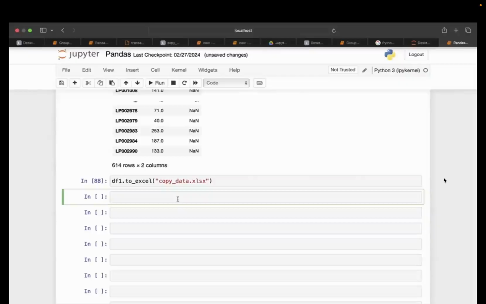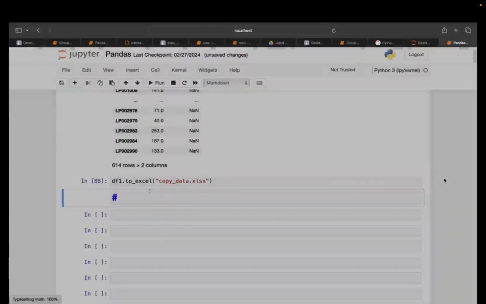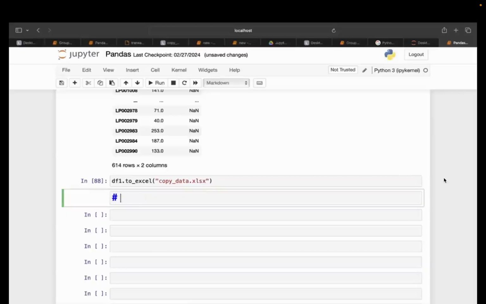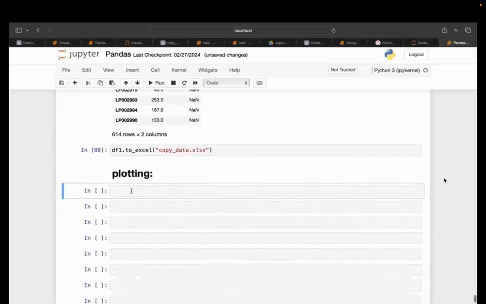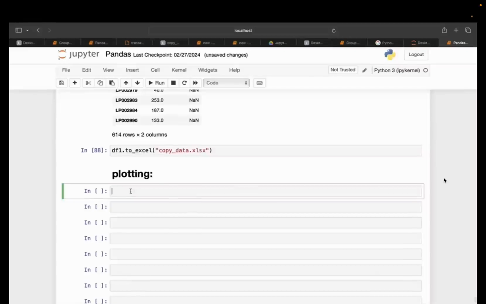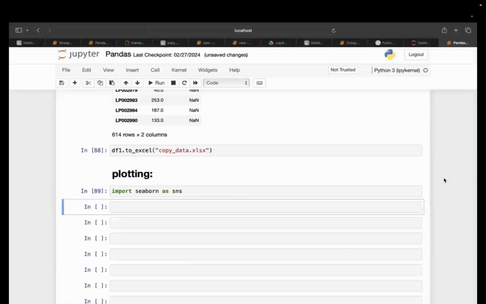Now let's talk about Seaborn. If you remember, whenever we are going to use any library, we have to import it. Let me write it down first. Plotting. So we have to import the Seaborn library. Let's import that, simply writing import. We have already done this before. So import seaborn as sns. Simple. Once my importing is done, then we are going to move forward.